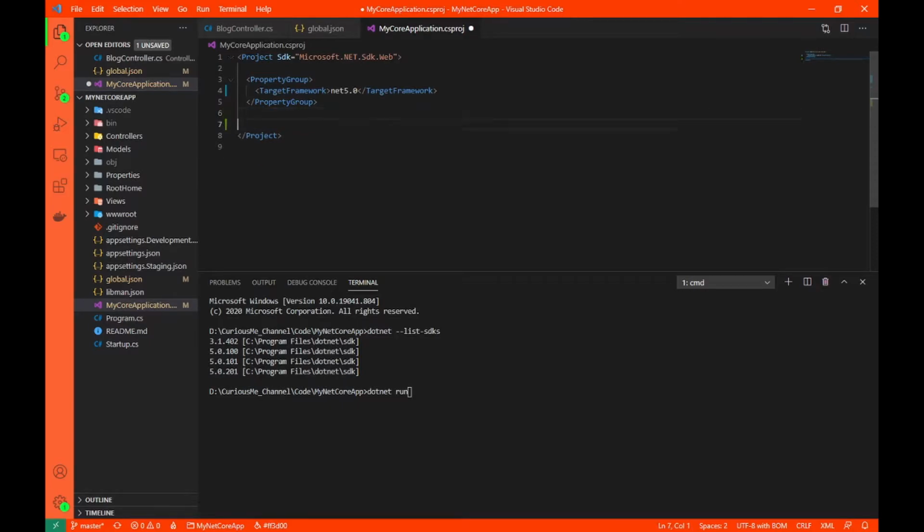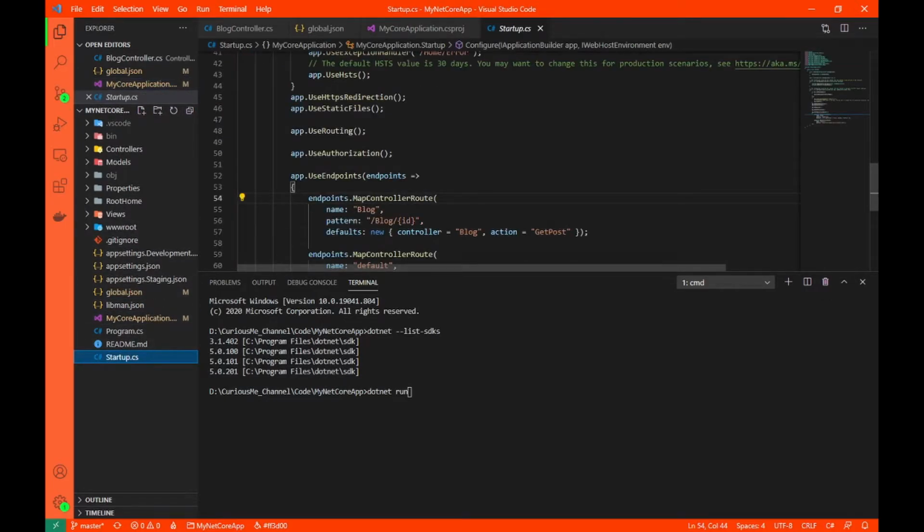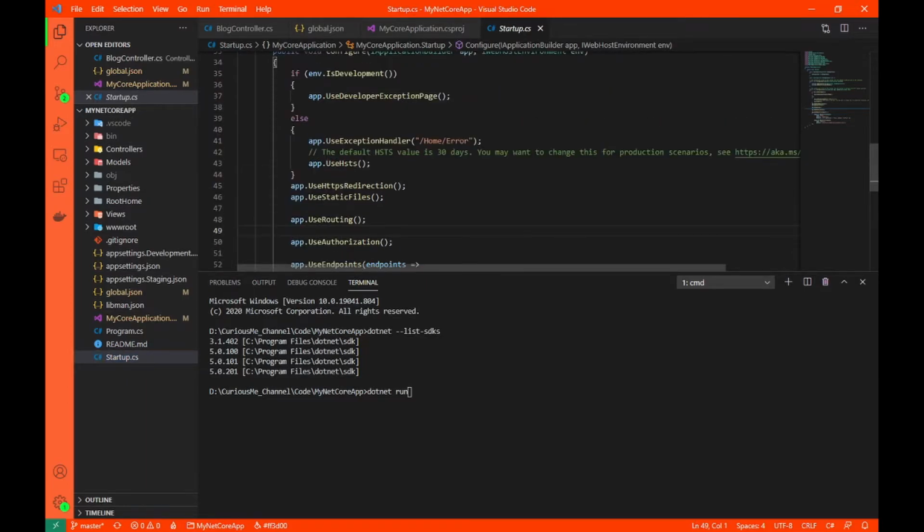Once we are done with this, we will now straight away go to our startup.cs file. So I'll go and check. Thankfully, we do not need to change anything here for our current project, because we are not using any complex stuff that we need to change here.